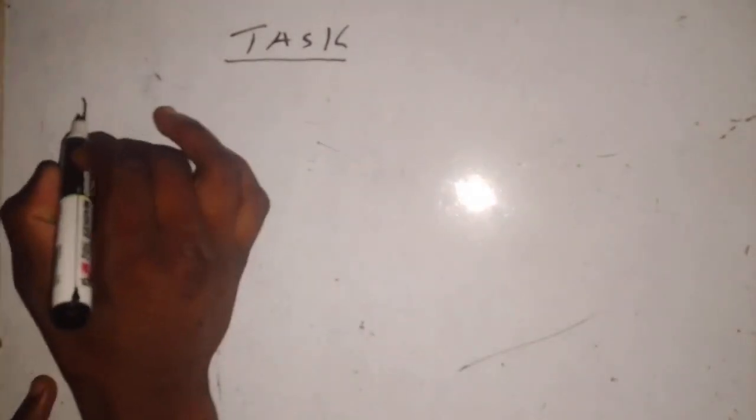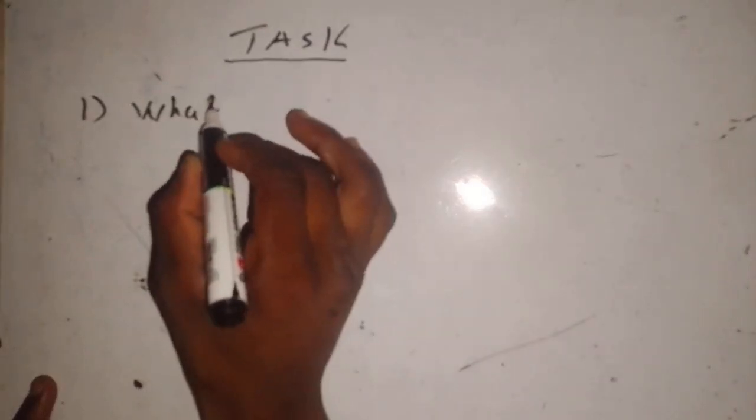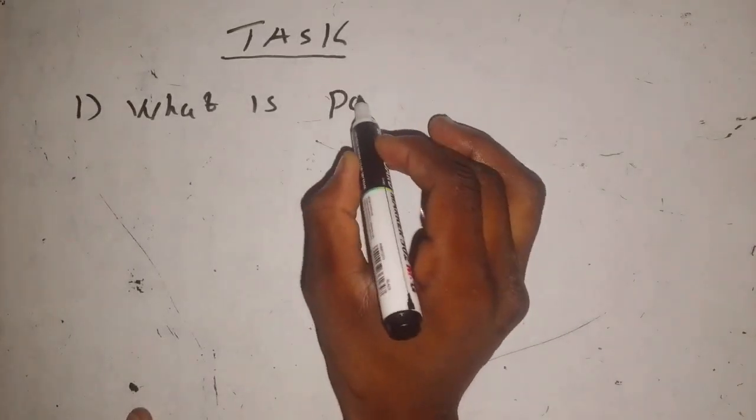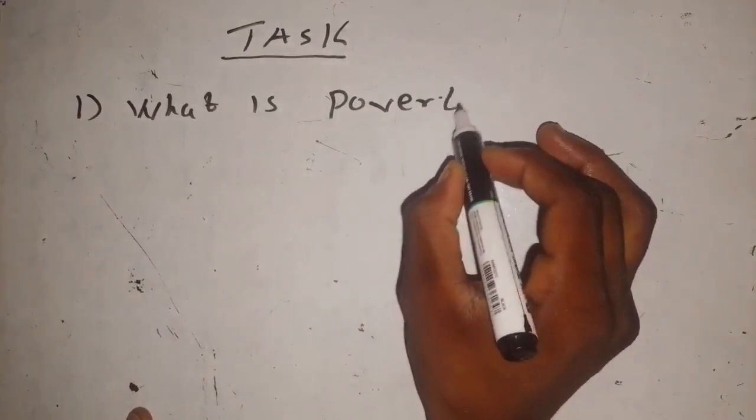Explain what poverty is, or what is poverty. So question 1, what is poverty? So we defined poverty as the condition where a person is unable to meet basic needs.